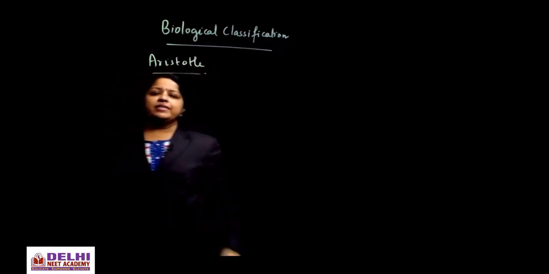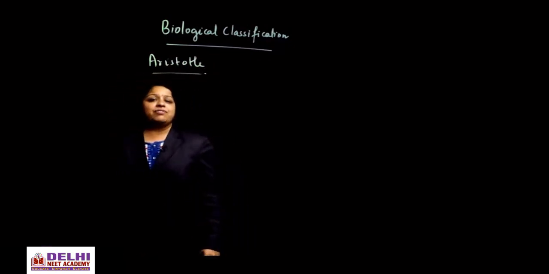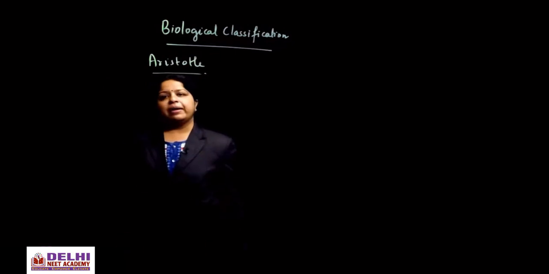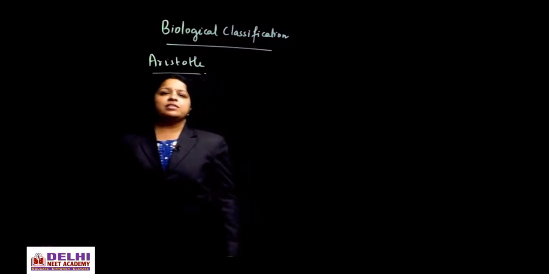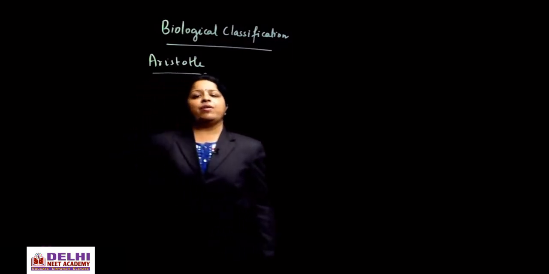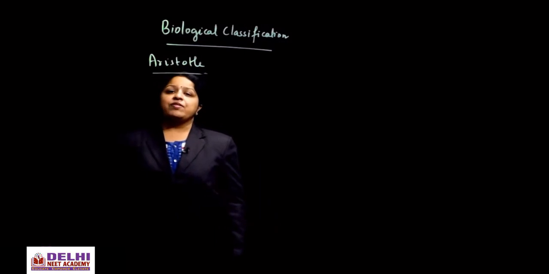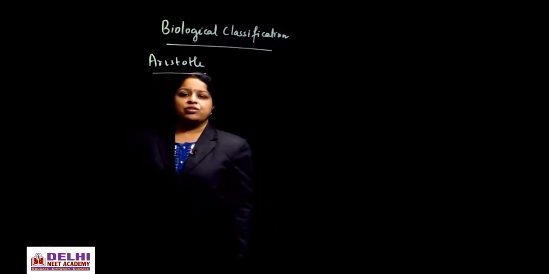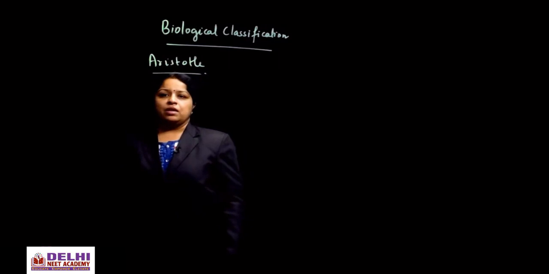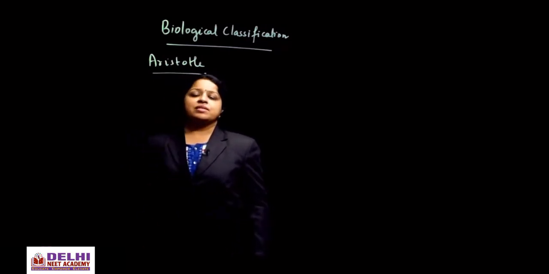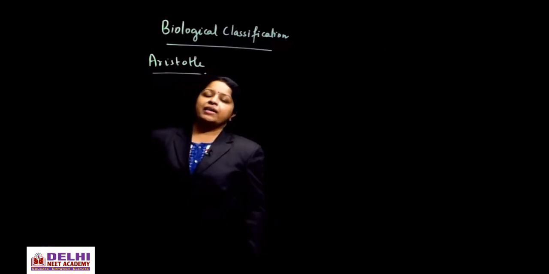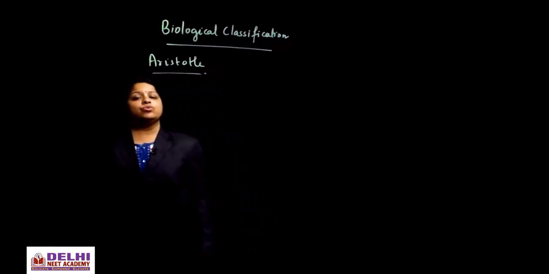The earliest scientific attempts to classify living organisms was made by this person who is the father of biology, that is Aristotle. So the first scientific attempt to classify organisms was made by Aristotle. A question that can be asked, children: who was the first person to give a scientific basis of classification? The answer is Aristotle. Now he had classified plants into three groups.